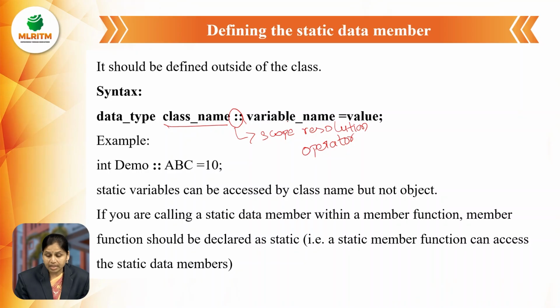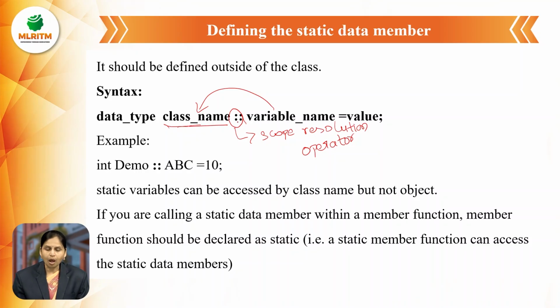It means the right side variable belongs to the left side class name. By using this scope resolution operator, we can easily identify that the right side variable belongs to the specified class name.